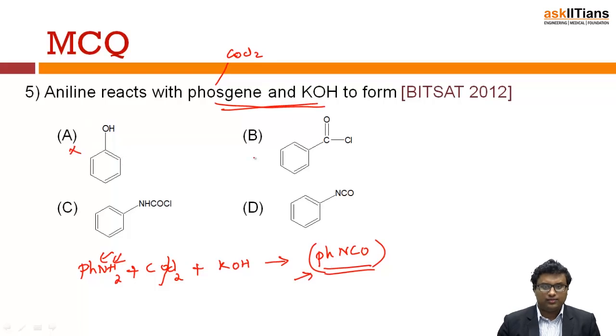So not this one, not this one, not this one, and this one. So aniline reacts with phosgene and you will get PhNCO, nitrogen, carbon and oxygen. So the answer is D. So these are the few important previous JEE MCQs of this topic of amines.